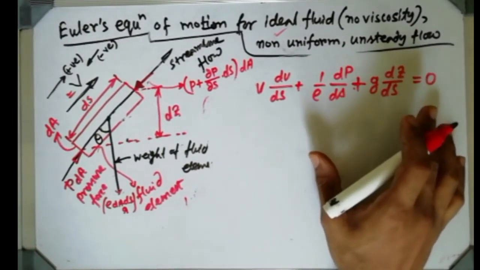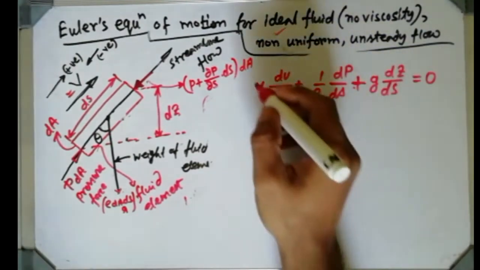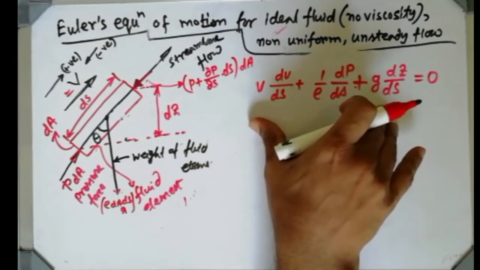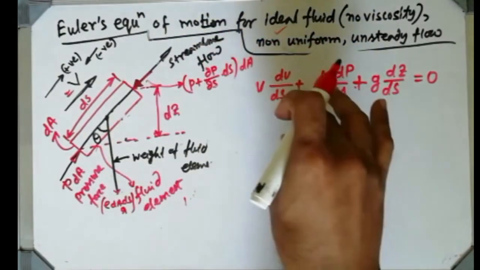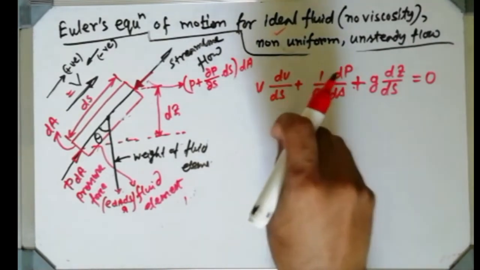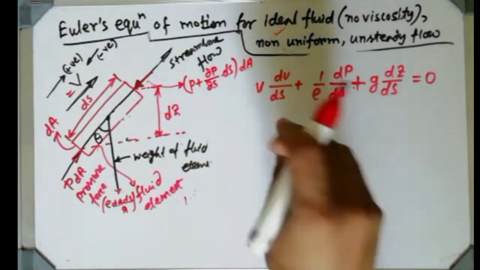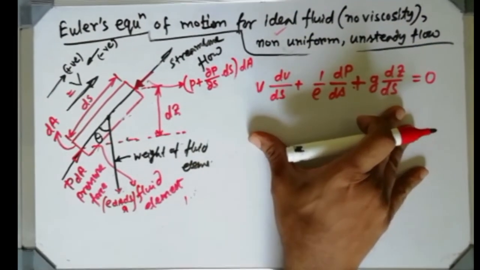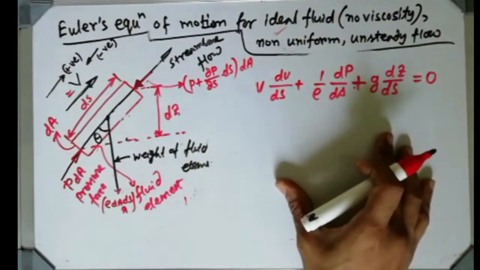So if anybody asks you to derive Bernoulli's equation, you should consider this equation first. We know that for a steady non-uniform ideal fluid flow, the Euler's equation looks like this. And if they say from Euler's equation you have to derive, then you have to come from the beginning.